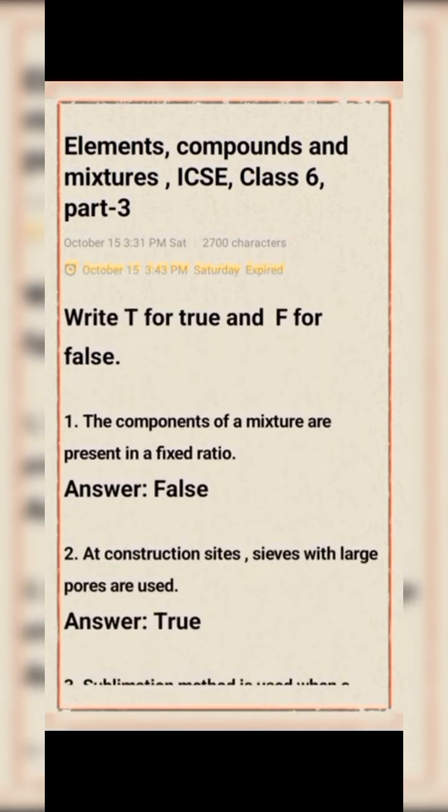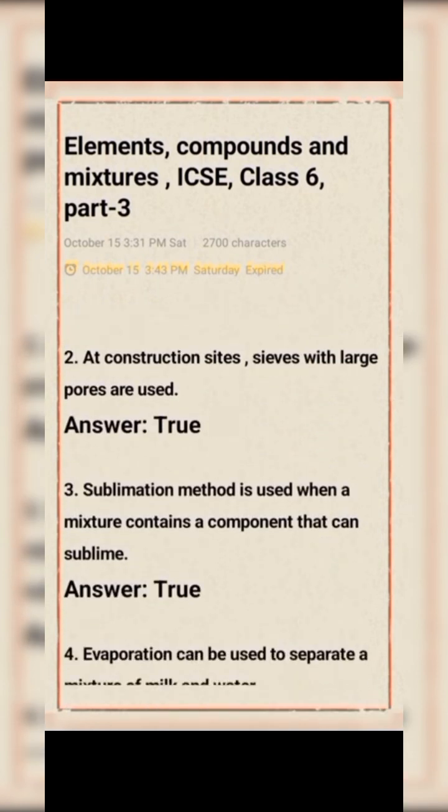Next question type: write T for true and F for false. Question number 1: the components of a mixture are present in a fixed ratio. Answer: false. That is, the statement is false. Question number 2: at construction sites sieves with large pores are used. This statement is true.